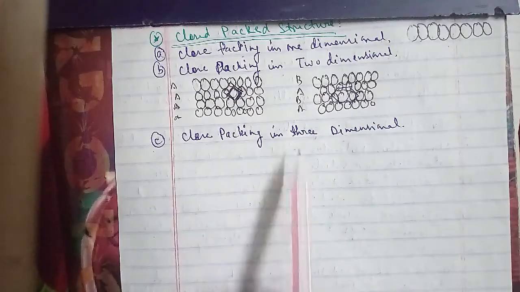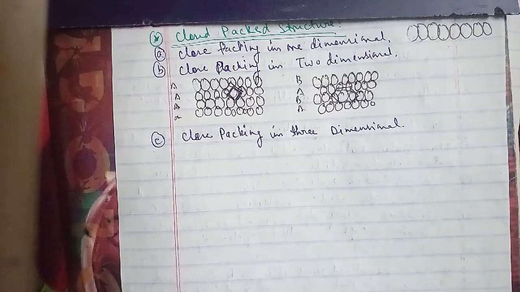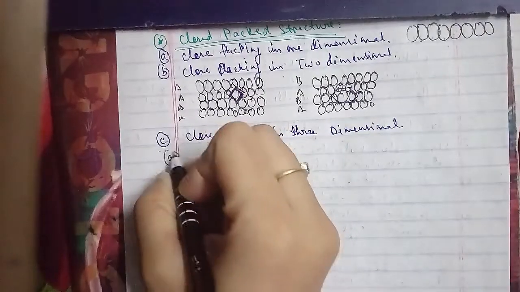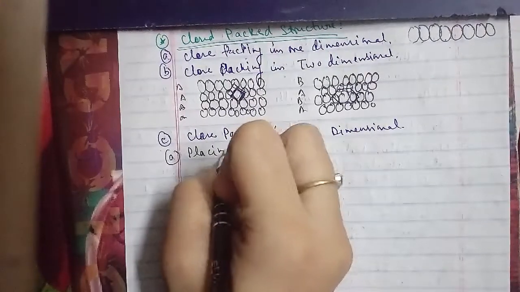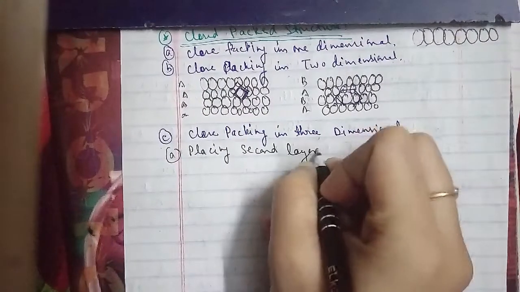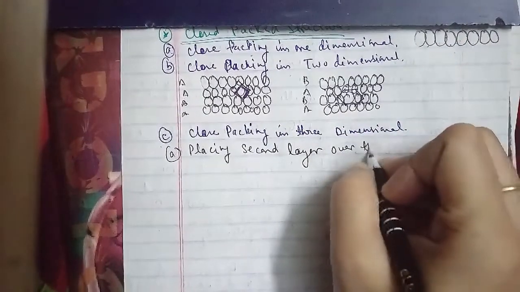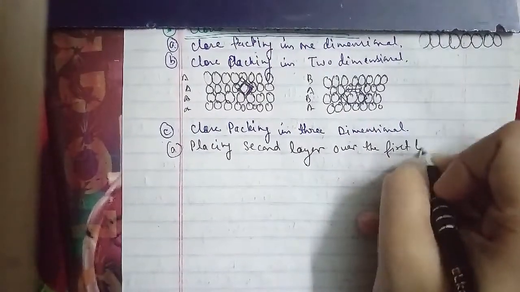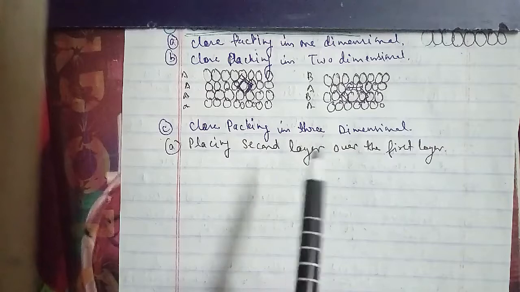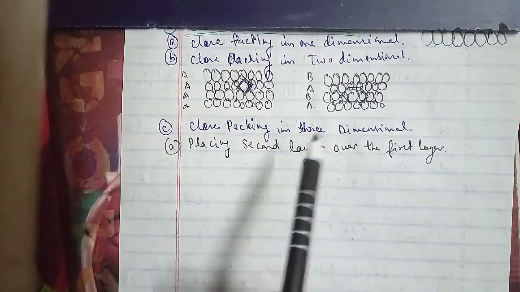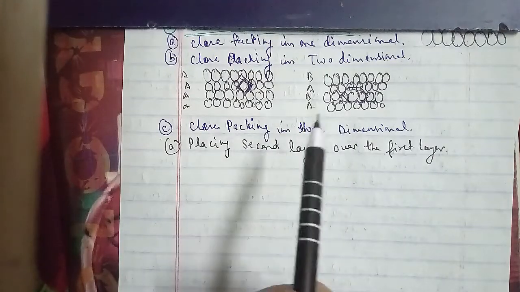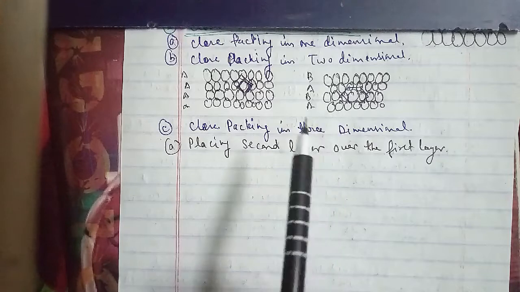So, placing the second layer over the first layer: let us take the two-dimensional hexagonal closed packed layer 1 and place a similar layer above it, such that the spheres of the second layer are placed in the depressions of the first layer. Since the spheres of the two layers are aligned differently, let us call the second layer B. It can be observed that not all triangular voids of the first layer are covered by the spheres of the second layer, and this gives rise to different arrangements, where a sphere of the second layer is above a void of the first layer, or a tetrahedral void is formed as well.